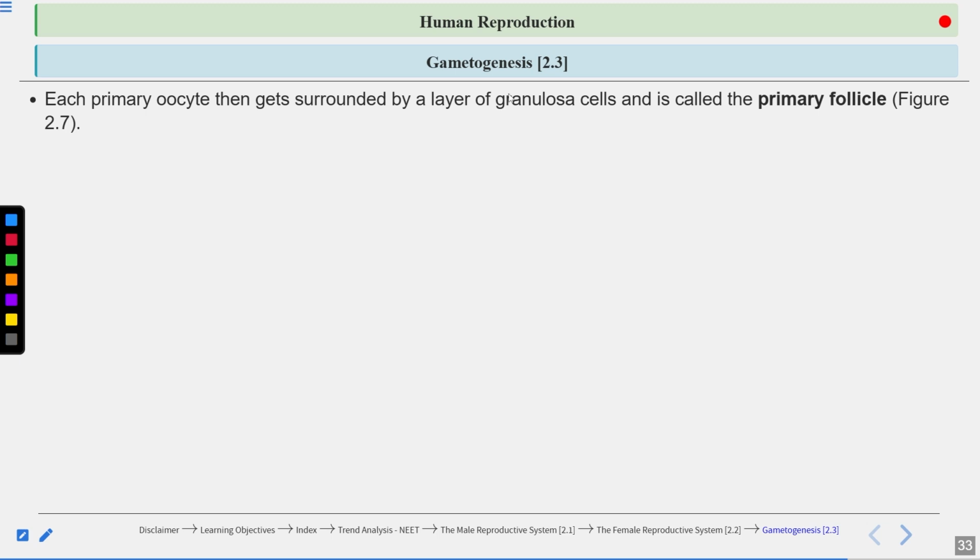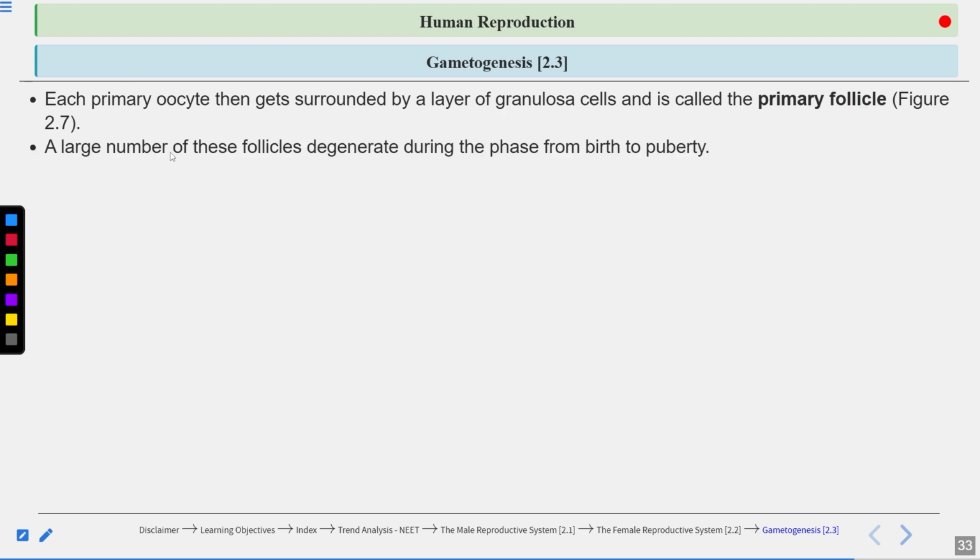Now let's understand the follicular development. These primary oocytes, which were arrested in the prophase 1 of meiosis 1, get surrounded by a single layer of granulosa cells, and now it is known as the primary follicle. These granulosa cells protect the primary oocyte and also provide nourishment to it. Now the primary follicle will transform into secondary follicle.